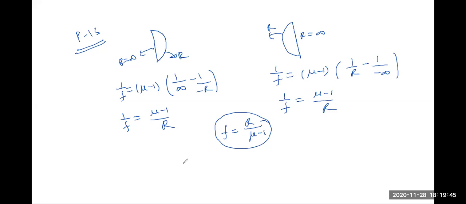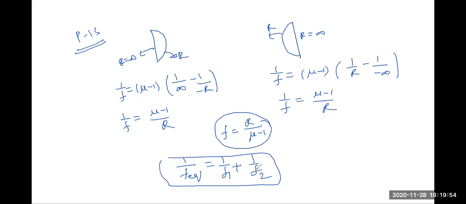Now clubbing process. So 1 by f equivalent will be equal to 1 by f1 plus 1 by f2. When focal length is same, so f1 is equal to f2. So that means 1 by f plus 1 by f, that is 2 by f. So f equivalent will be equal to f by 2. That is same in all cases. So that is all same కాబట్టి 1:1:1 ratio లో వస్తుంది. That matches with the B option. Okay, that is what actually 13th question.